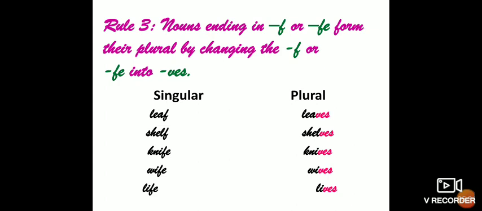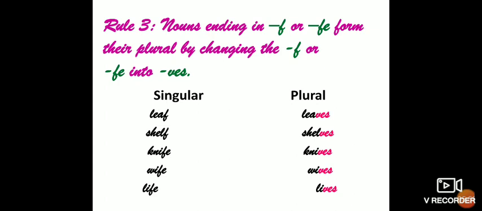So the plural of knife will be knives. In the same way, wife. We'll remove fe and add ves, so it will become wives. Life. Again we'll remove fe and we'll add ves. So the singular word life, in its plural form, will become lives.